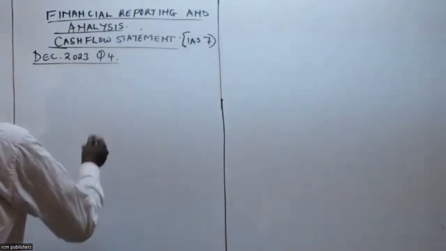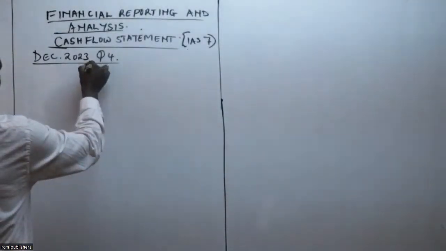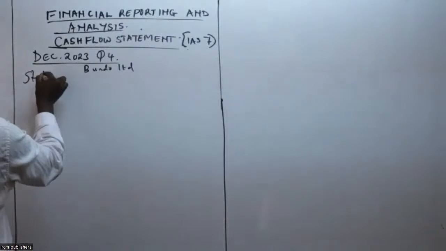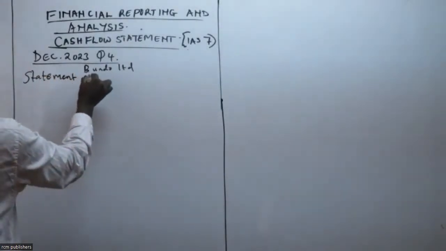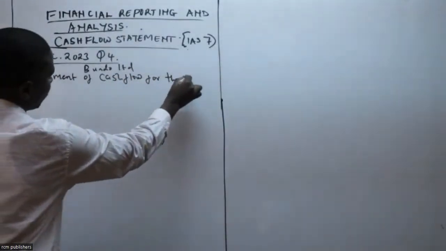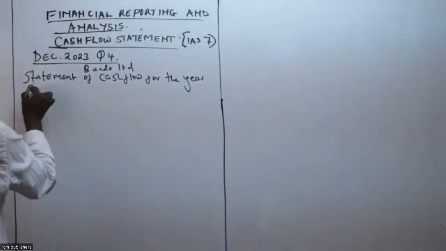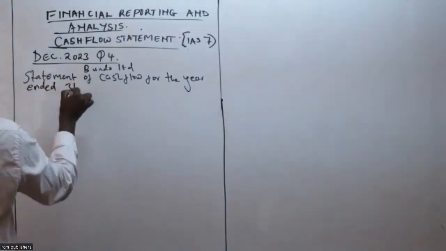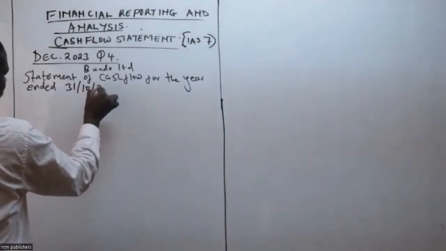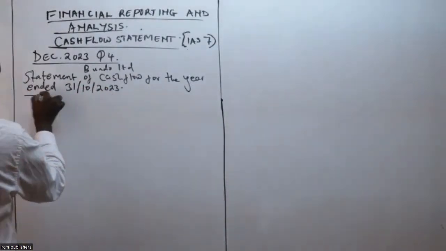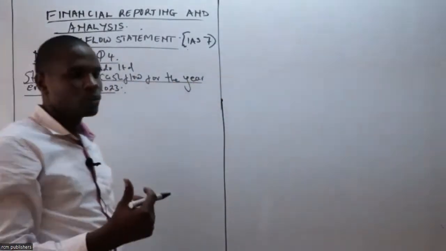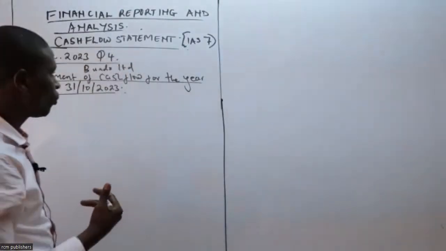So class, if you are with me, we can start this question. And we start with the heading. This is Bundo Limited, statement of cash flow, for the year ended 31st of October 2023. So that is it. That is the heading. When you're tackling any question under reporting, you need to include the heading.